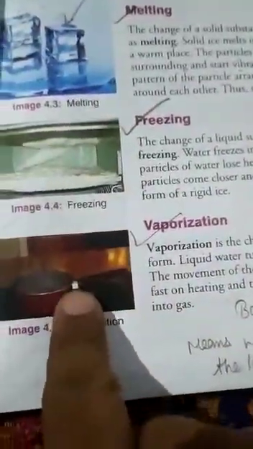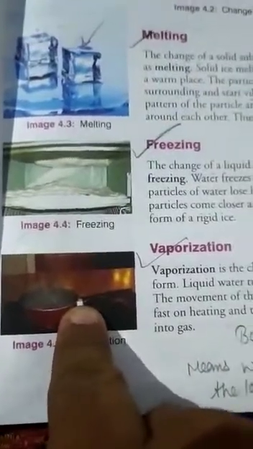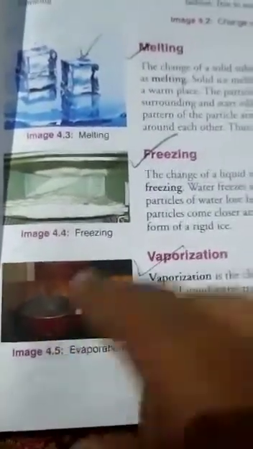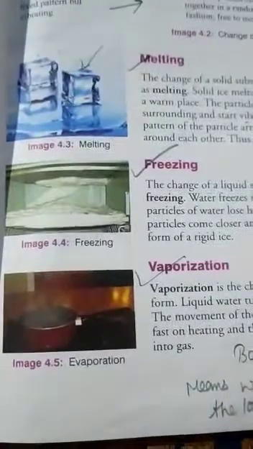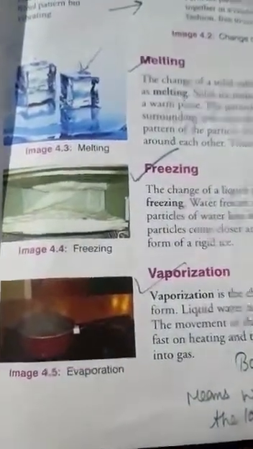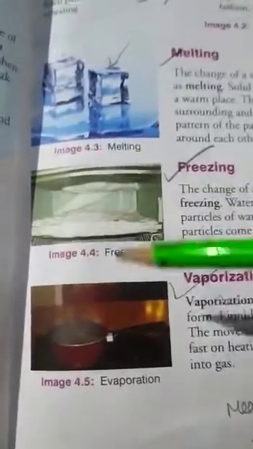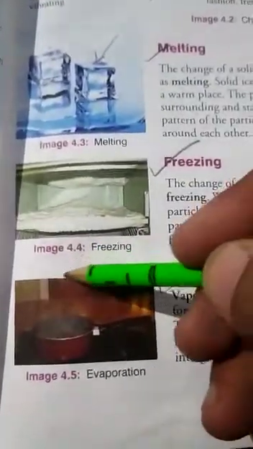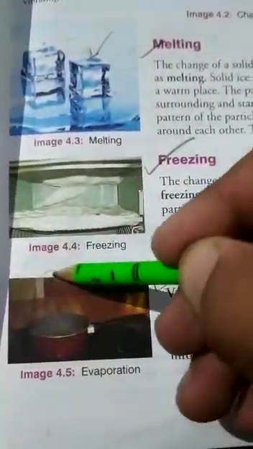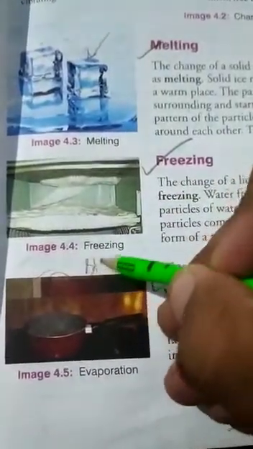For example, in this image we have water in a pan and we heat the water. The boiling point of water is 100 degrees Celsius, and when we heat the water above 100 degrees Celsius, it changes into vapors. You will see here we get the vapors in the form of steam.